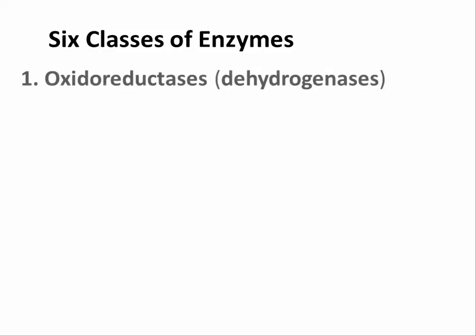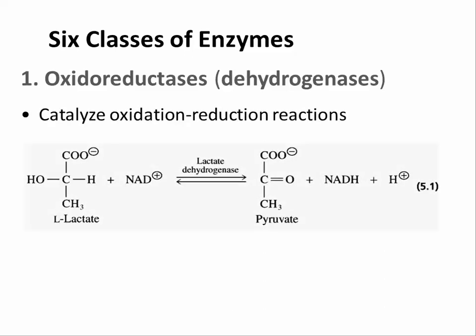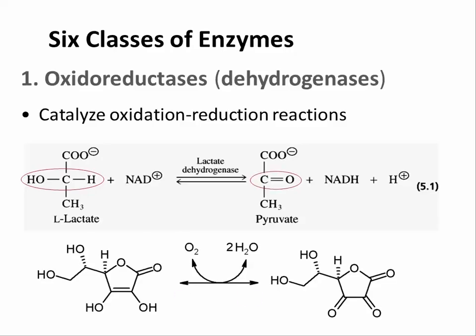First, oxidoreductases. They catalyze, as the name says, oxidation and reduction reactions. Many of them retain older, non-systematic names, including dehydrogenase, oxidase, and so on. Two examples are lactate dehydrogenase, which reversibly oxidizes lactate to pyruvate using the coenzyme NAD+, and ascorbate oxidase, which uses molecular oxygen to metabolize vitamin C or ascorbate.